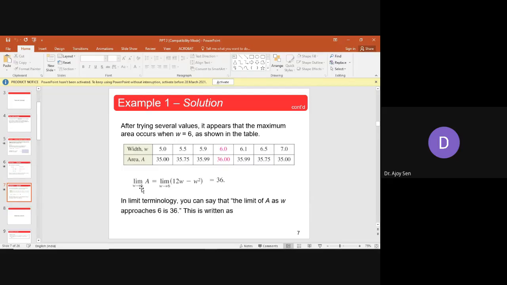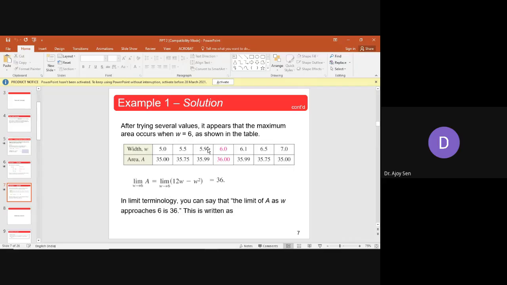Whenever it is going from the right side, we write W is approaching 6 plus, and when it is approaching from the left side, we write W is approaching 6 minus. So this W is a variable, this 6 is some particular value, and W approaching 6 means W is taking all values. So W is not taking a fixed value.